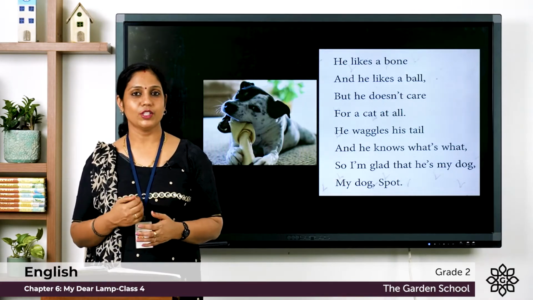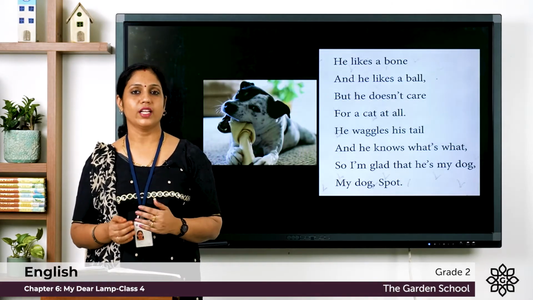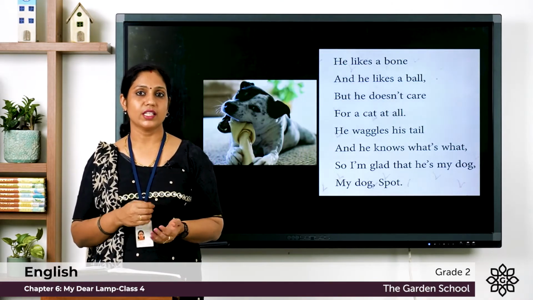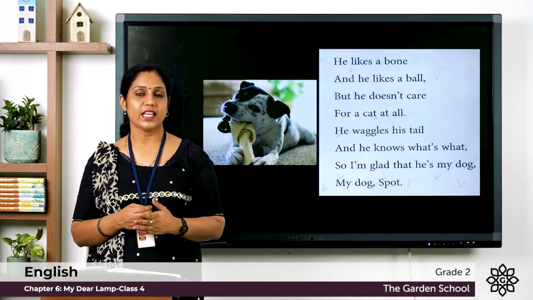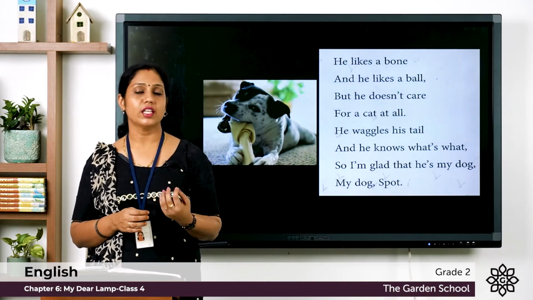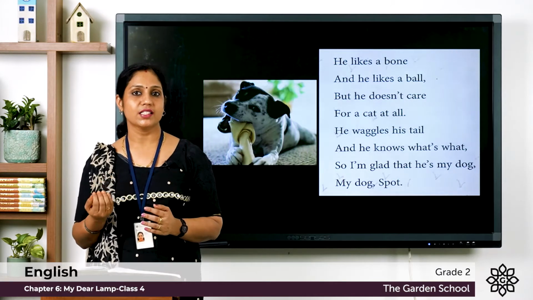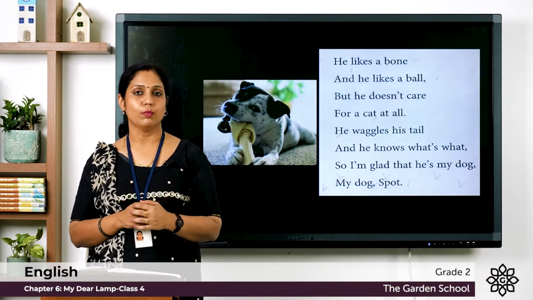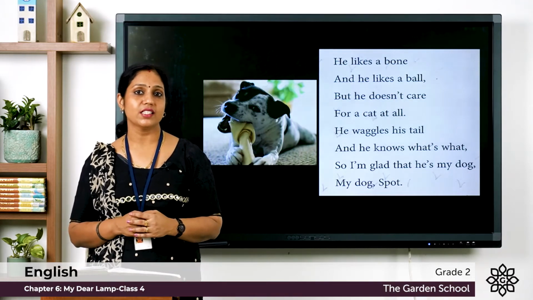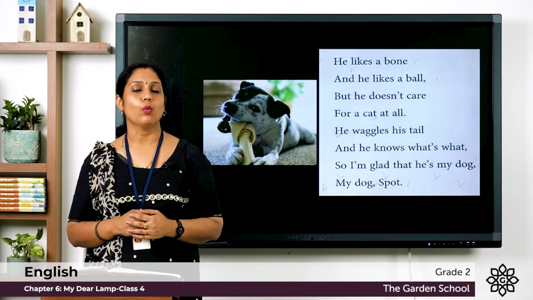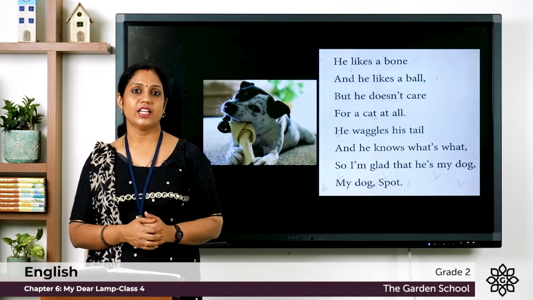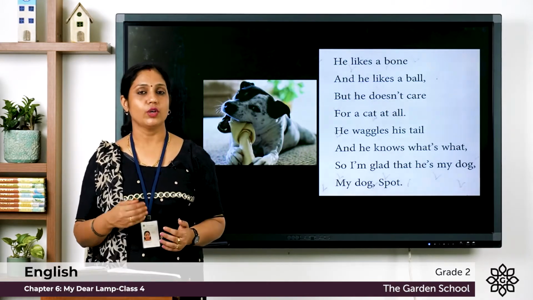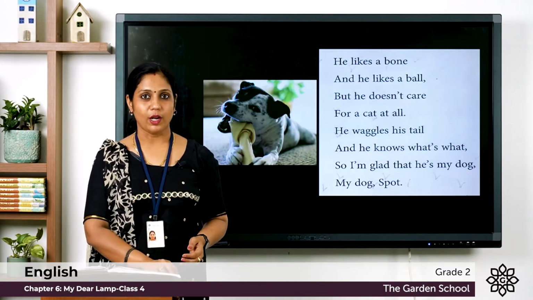Now this is about the poem My Dog Spot. Here the poet is saying about his likes and dislikes. He is saying that when the dog thinks most, he keeps his tongue outside and he likes bone and ball. And also he is saying that this dog is a very wise one. Now let's recite the poem. Once again, you can also recite the poem along with me.